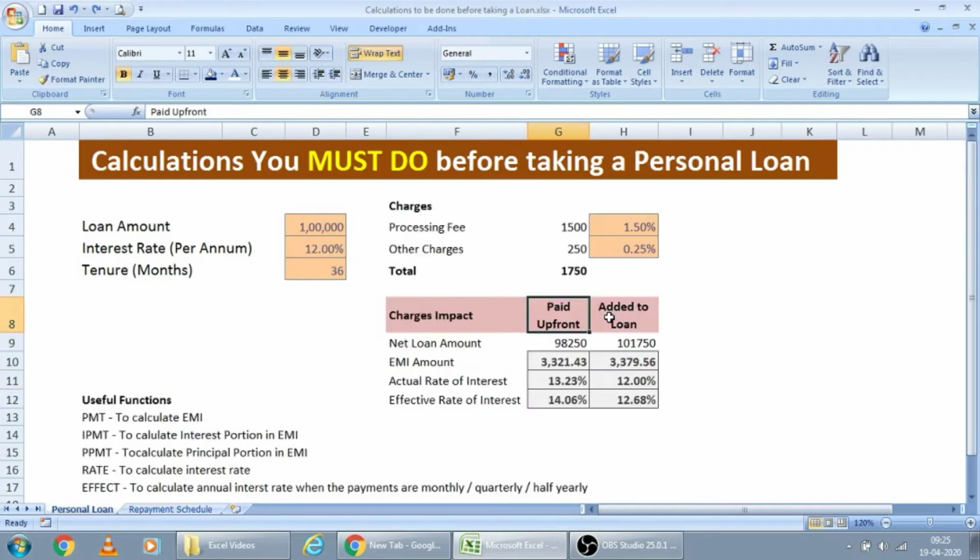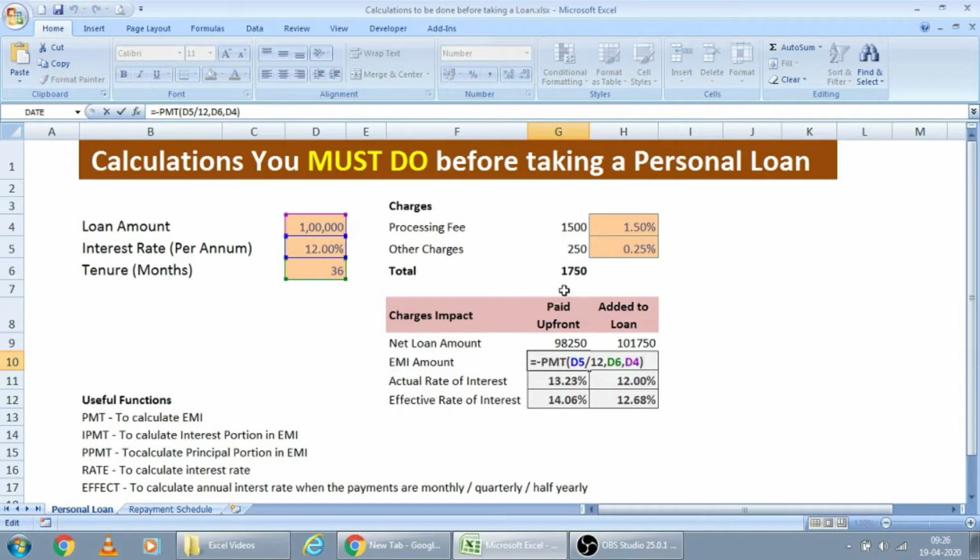I will start with this one, when you are paying the upfront charges beforehand. Then the effective loan amount you receive is less: they are paying you 1 lakh and you are paying them back these charges. So net to net, your effective loan receivable is only the total loan amount minus charges. But they will charge EMI on the full loan amount. They won't deduct these charges, right?